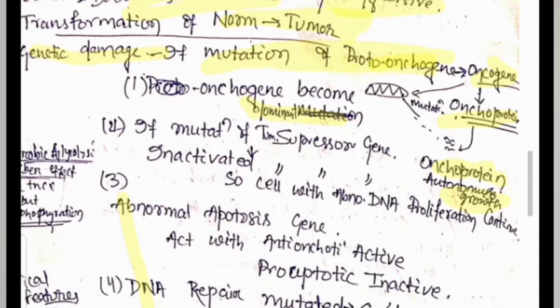regulatory mechanism. It is itself formed as an autonomous body, meaning all the pathway requirements, that is growth factor, growth receptor, transcription factor, cell regulatory factor, all these proto-oncogenes themselves become these factors, and they drive the cell cycle more and more. It does not require any other factor for its growth and proliferation. It itself becomes a growth factor, growth receptor, transcription factor, and cell regulatory factor, and then it makes abnormal cell proliferation by entering into the cell cycle.